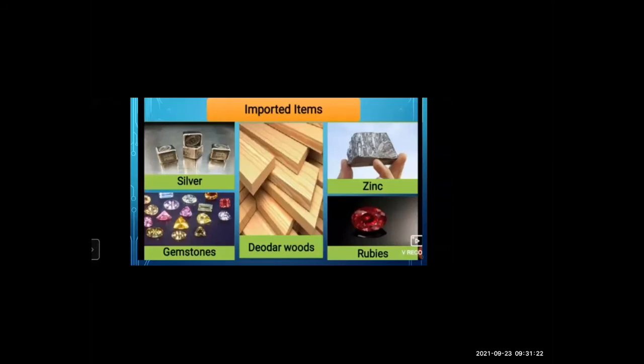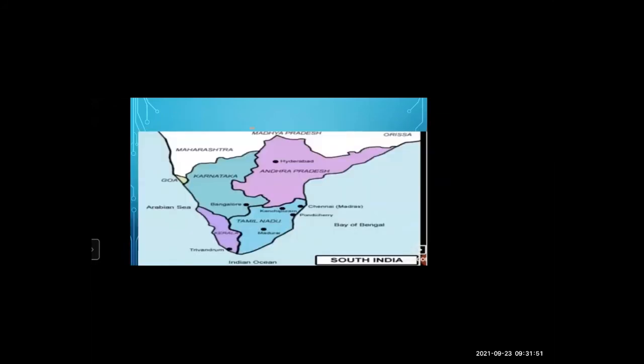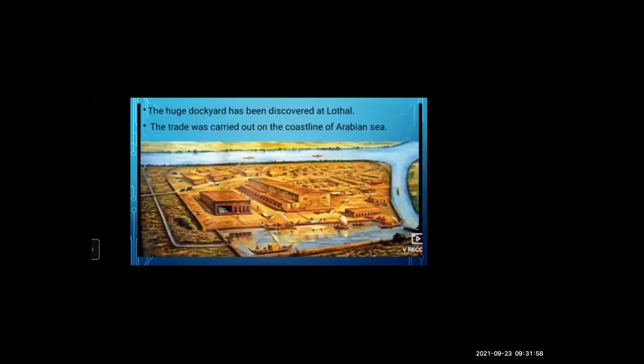What we bought from other countries, what we bring into our country, that is import. We used to import silver, gemstones, devdar woods, zinc, rubies. All these things we used to import. And we used to import that from Iran, Afghanistan, Balochistan, Jammu and Kashmir, South India. From all these places, the Harappan people used to import.